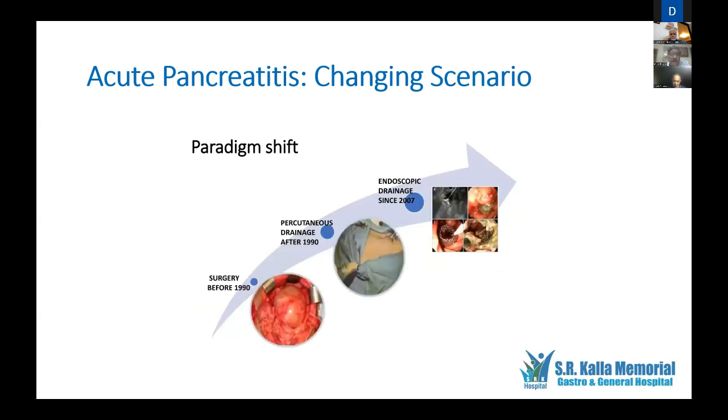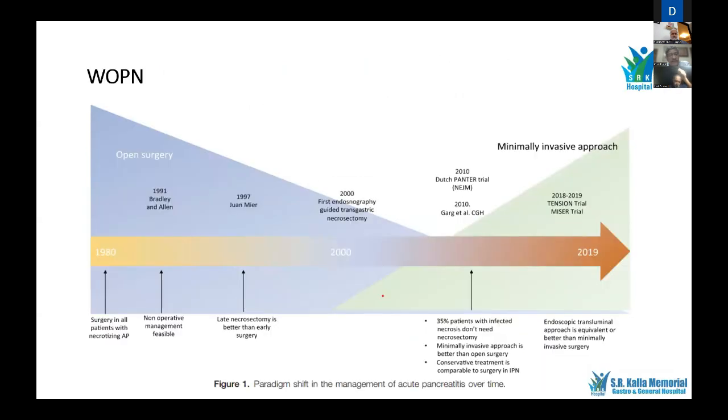So if you go through the data now, up to 1990 it was only surgery. Then after 1990, gradually percutaneous drainage came in, and endoscopic drainage came in 2007 onwards. This is a very interesting slide, wherein you see that from the year 1980 up to 1991 it is all open surgery, and till the year 2000 it was all about sending these patients to surgery. I remember in early 2003, 4, 5, the moment you saw air inside the lesser sac, we used to call our GI surgeon and we used to open those patients. Patients did well, but there was a fraction of patients we lost also.